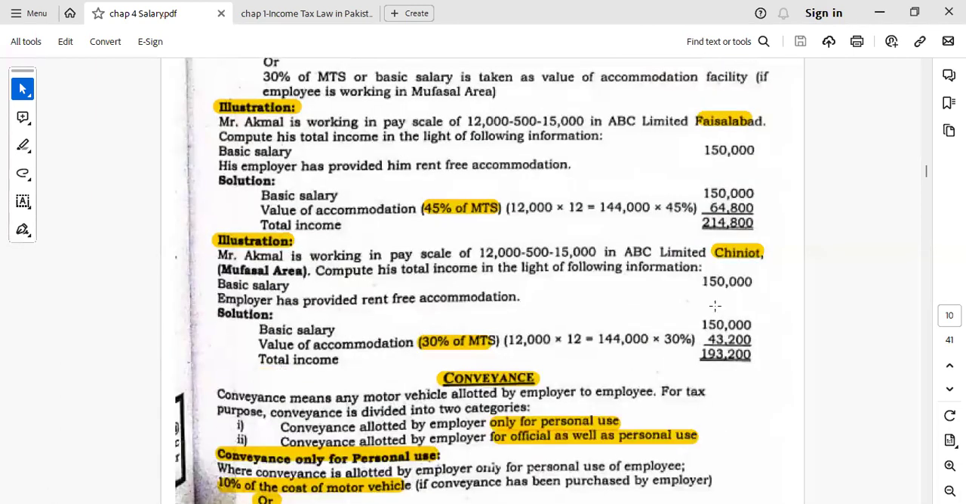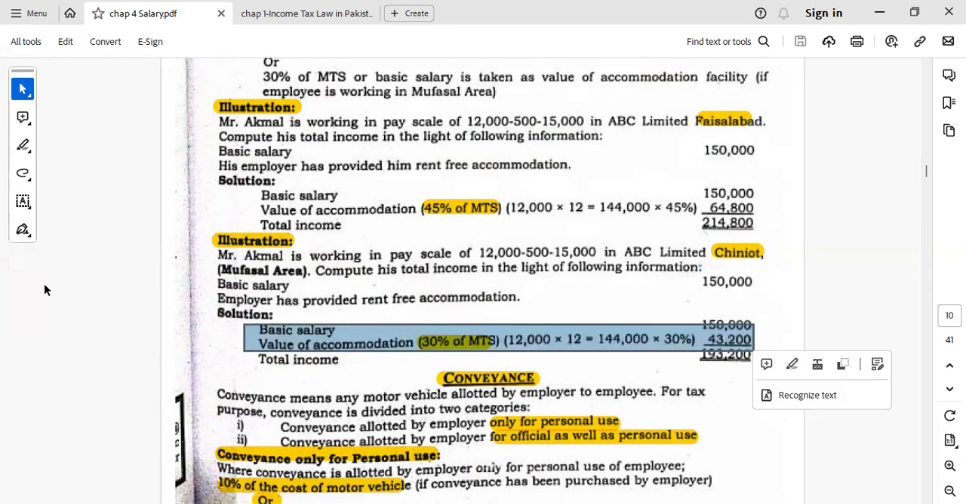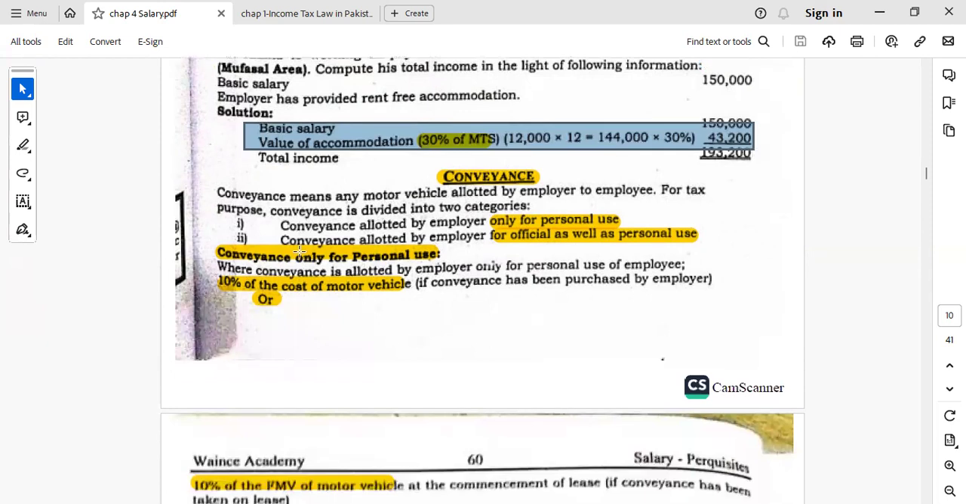And in case of a remote area, which is the Chiniot, we will take 30% of the minimum time scale and it will be added directly in the basic salary to calculate the total income.